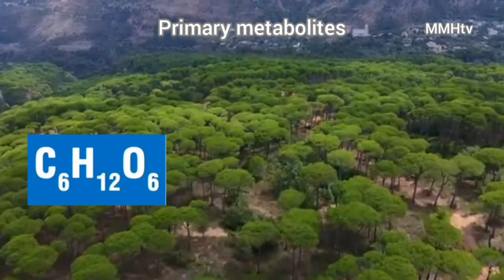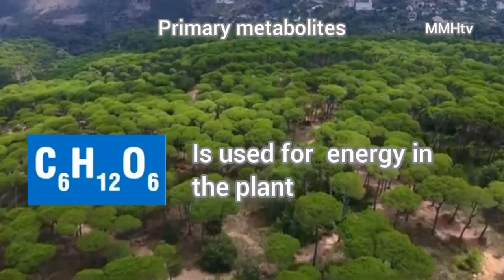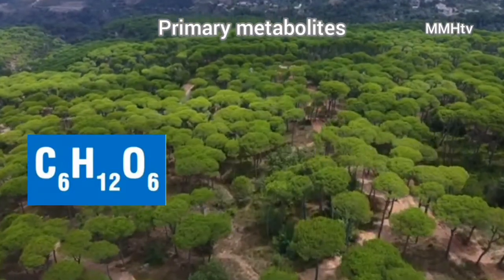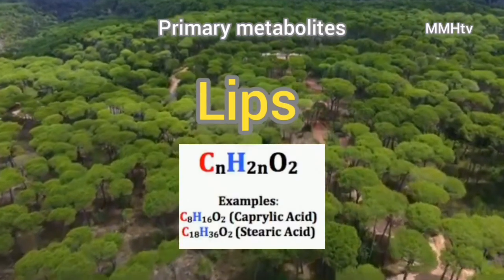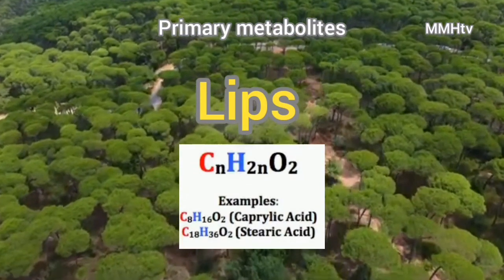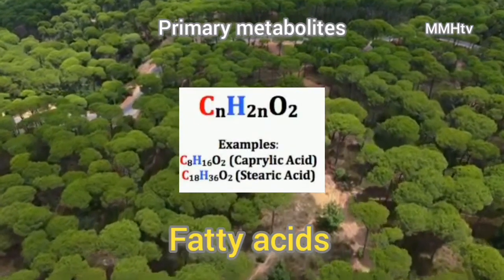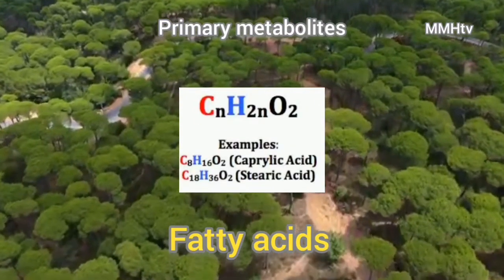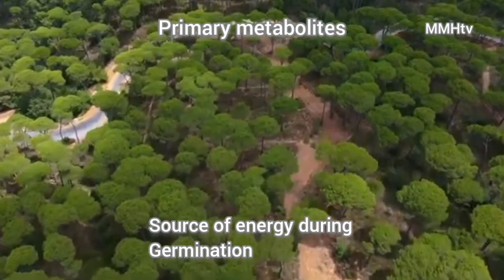The carbohydrates that come from hydrogen and the CO2 are used by the plant for energy. Another primary metabolite is lipids. Now that's a complex metabolite that the plants produce. The lipids, like fatty acids, are used as a source of energy when the seed is germinating. All these things are important to the plant.